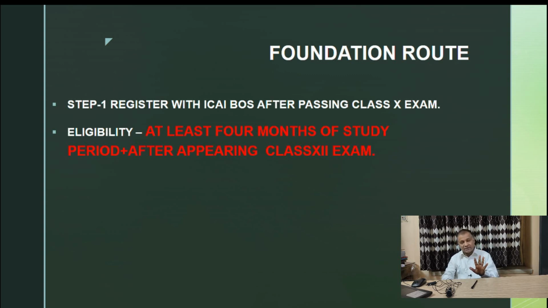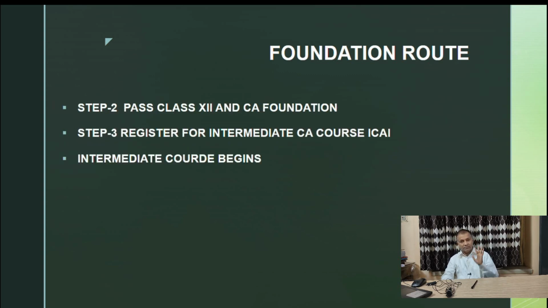So for CA Foundation, point 1, you have to complete 4 months of study. Second, your class 12 exam is over. Then we are coming to step 2.